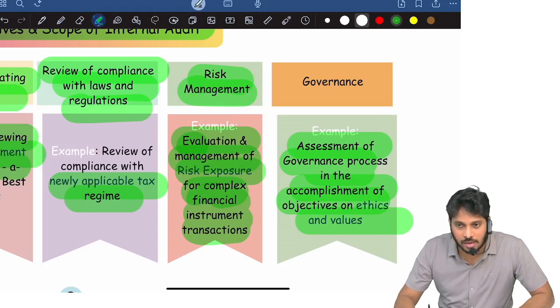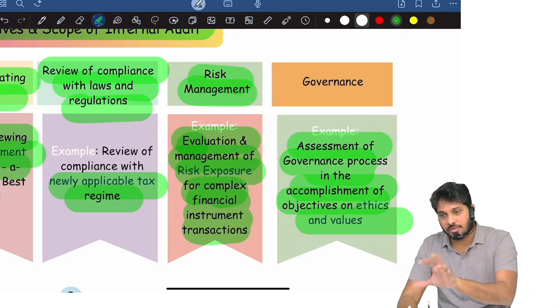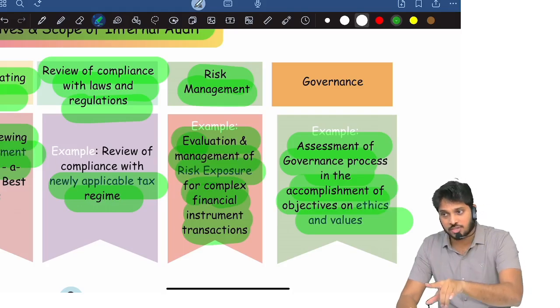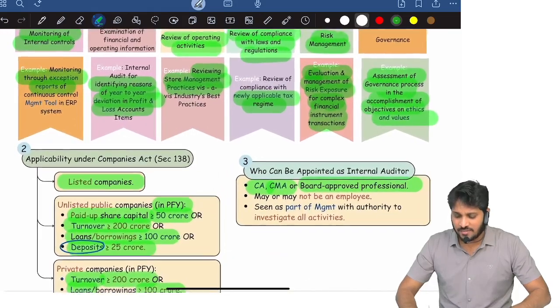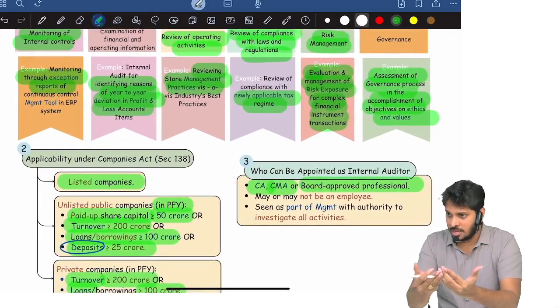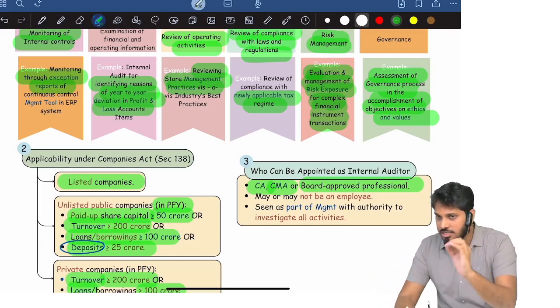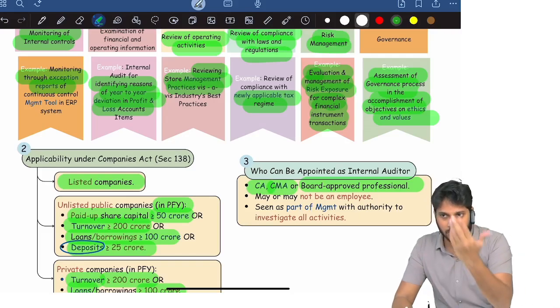There is something called management audit. So some set of internal audits will be given management audit also. Through management audit, they assess governance processes. That's it. Governance means questioning management's judgments, whether a board of directors is taking some decision at some point of time in a year, whether the decision making is correct or not in light of the facts and circumstances. That we need to check. That is called governance audit.